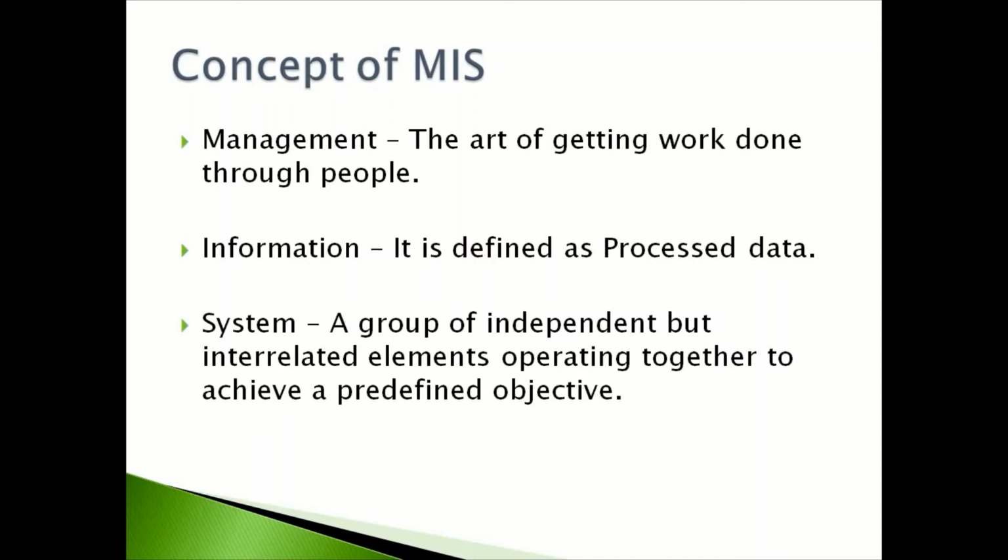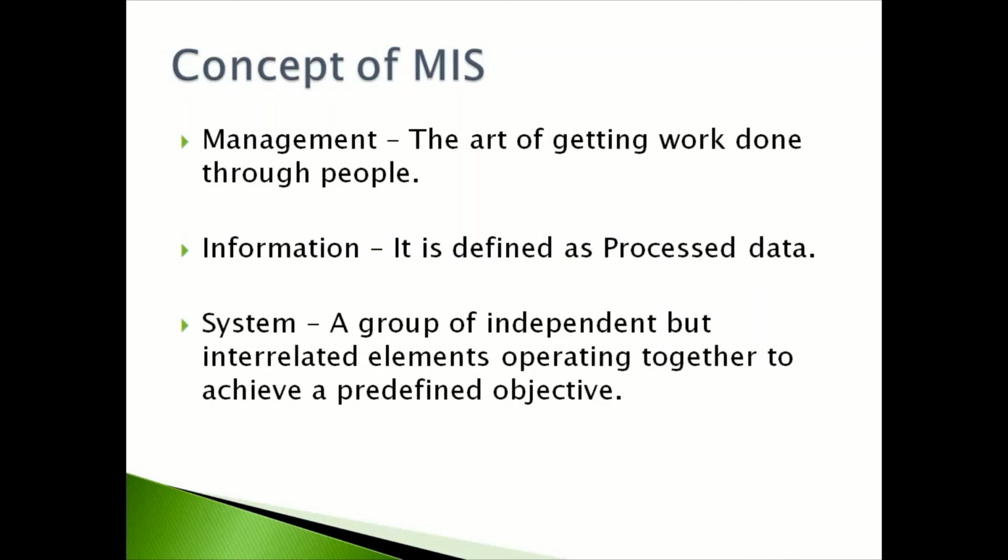Management is the art of getting work done through people. It covers planning, control, and administration of the operations. Top management handles planning, middle management concentrates on controlling, and lower management is concerned with the actual administration.